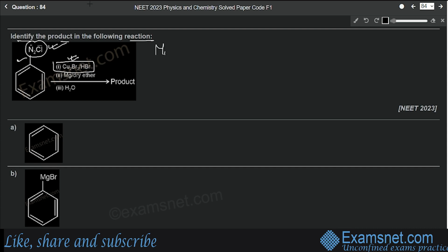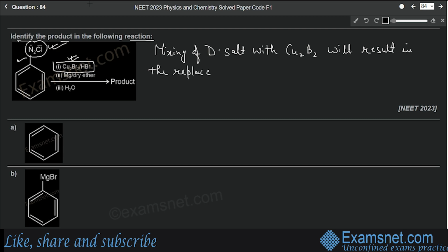So we can say that mixing of the given diazonium salt with cuprous bromide, that is Cu2Br2, will result in the replacement of diazonium group, that is N2+Cl-, by a bromine, right?